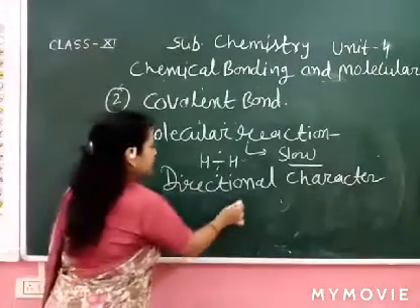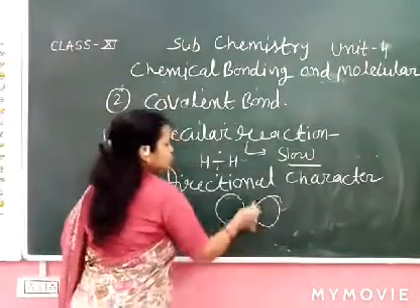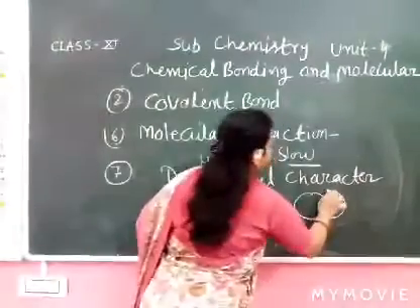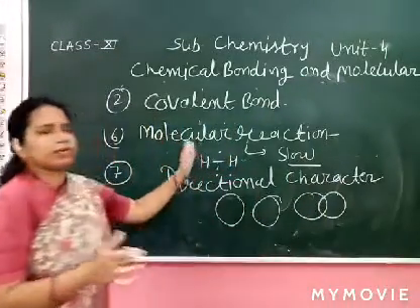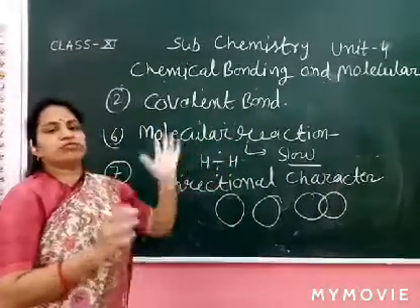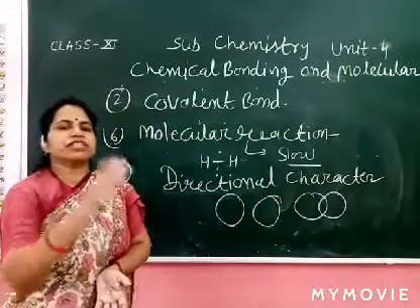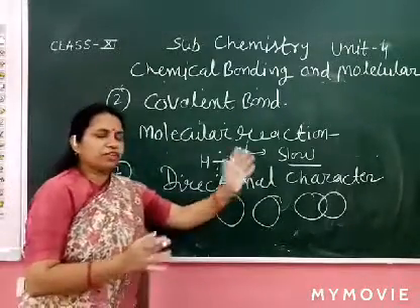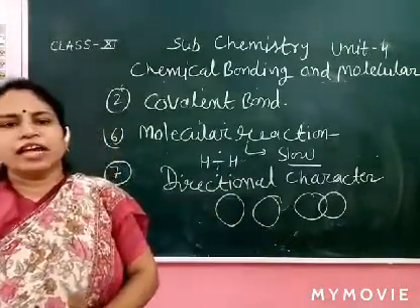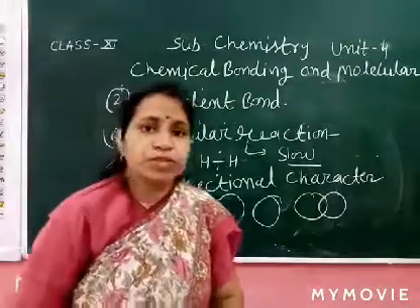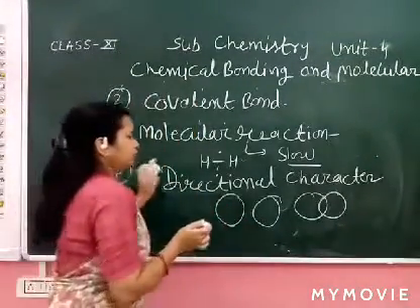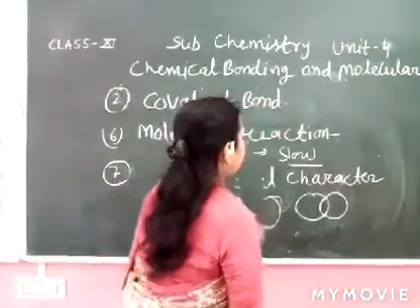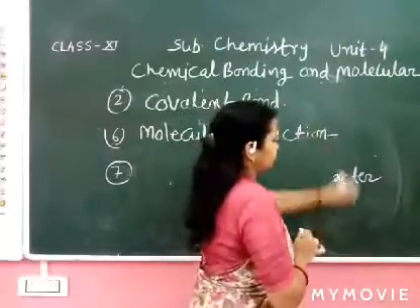We already know the s orbital is non-directional. There is no problem with overlapping in any direction. Hydrogen may be present in the x direction, the y direction, or another direction. Overlapping is possible because the electron clouds are symmetrical and spherical. What about the p orbital? We already know the p orbital has 2 lobes.